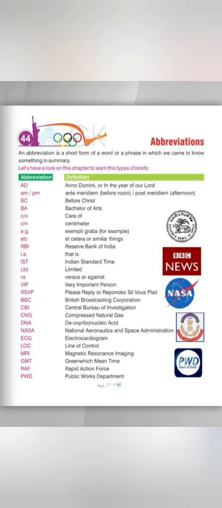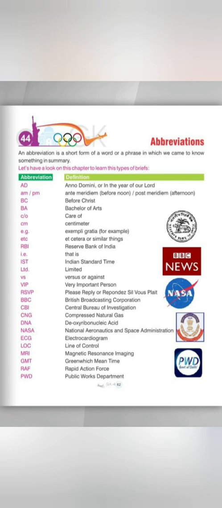Next is NASA, meaning National Aeronautics and Space Administration. Next is ECG, electrocardiogram. LOC, line of control. Next one is MRI, magnetic resonance imaging. Next is GMT, Greenwich Mean Time.